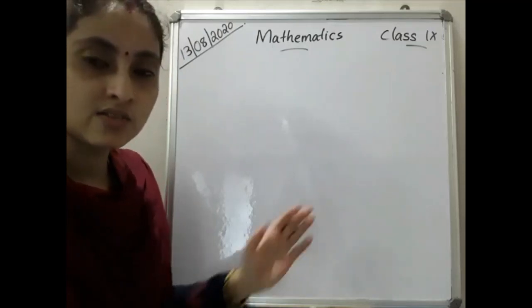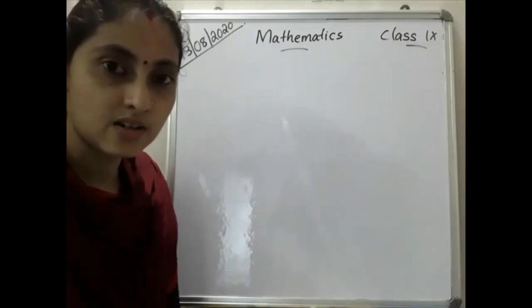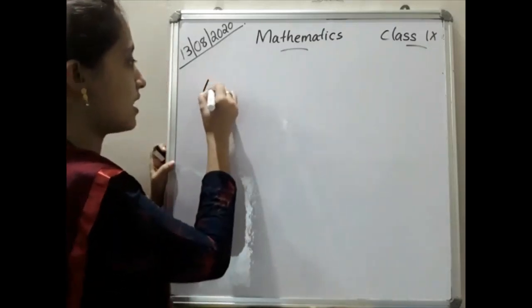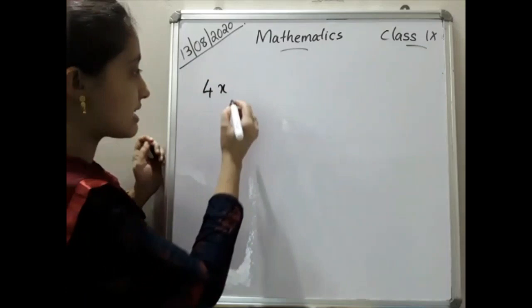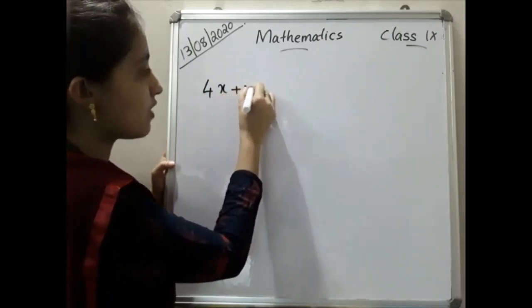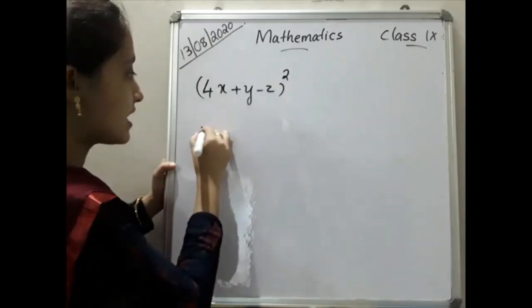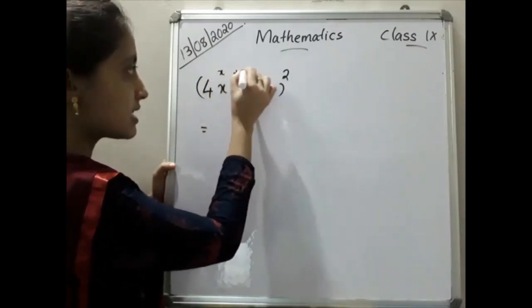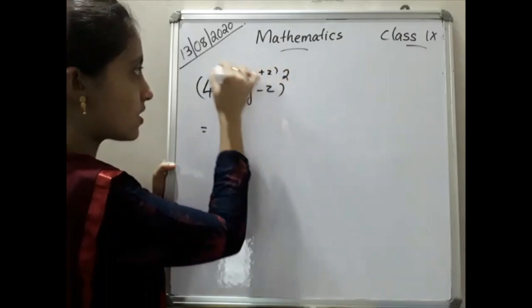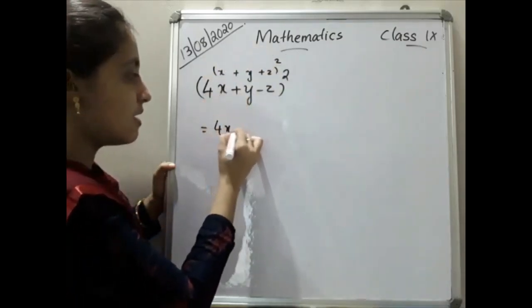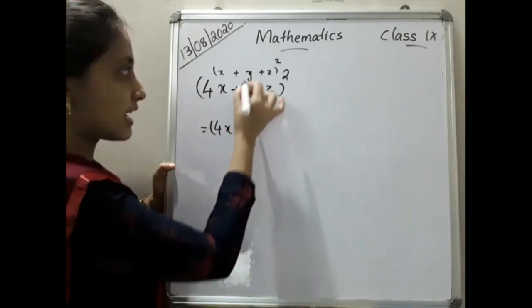So first of all, what I am doing is going through your mistakes. The second question is one where so many have made mistakes, so listen here please. 4x plus y minus z the whole square is our question, is it? That is equal to x plus y plus z the whole square. The first term is x square, which means 4x the whole square.